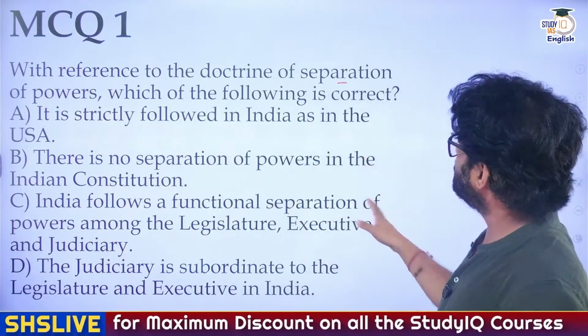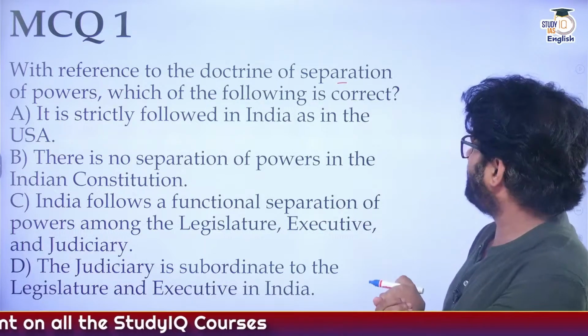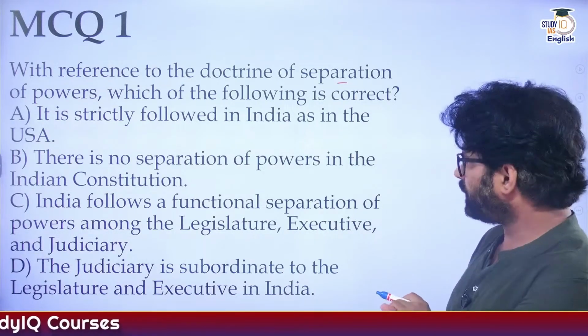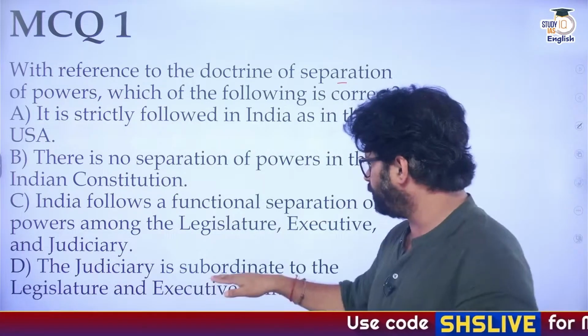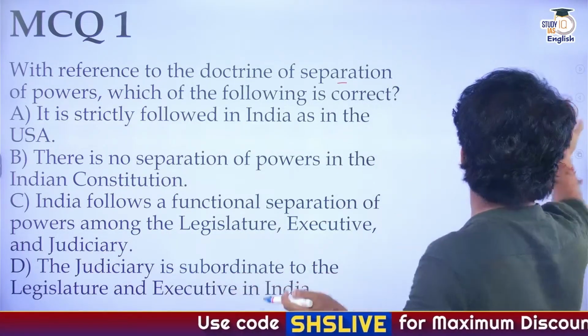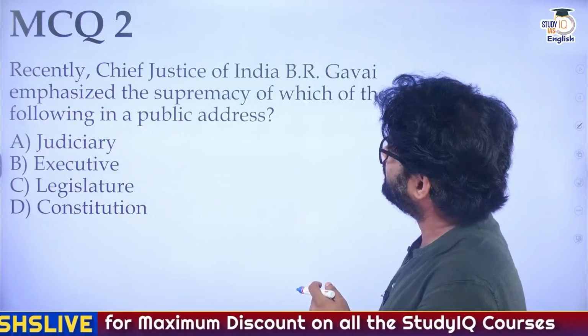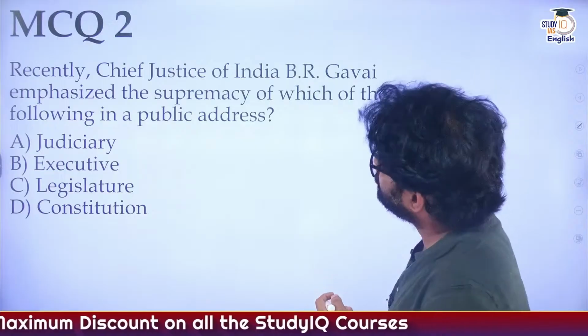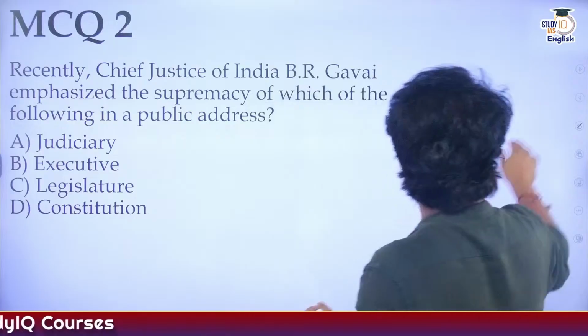MCQ 1. Which of the following statements is correct with reference to SOP, strictly followed in India as in the US? There is no separation of power in the Indian Constitution. India follows a functional SOP among legislature, executive, and judiciary. The judiciary is subordinate to the legislature and executive in India. MCQ 2. Recently, Chief Justice of India B.R. Gavai emphasized the supremacy of which of the following in a public address: judiciary, executive, legislature, or Constitution?